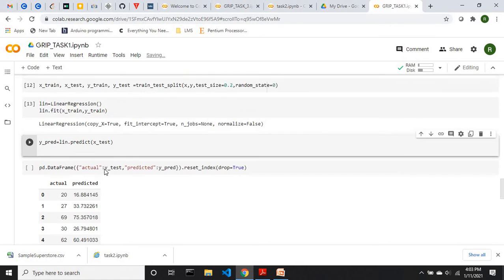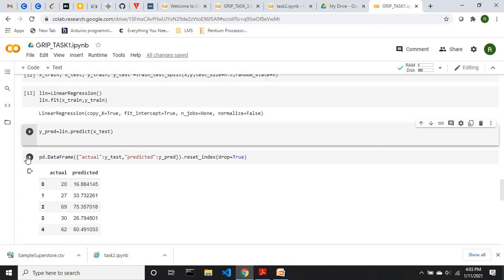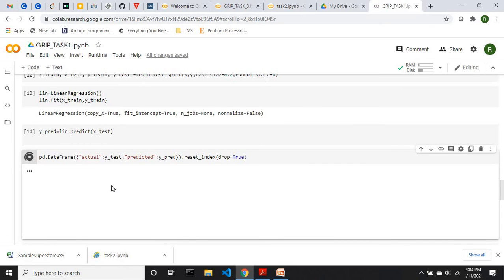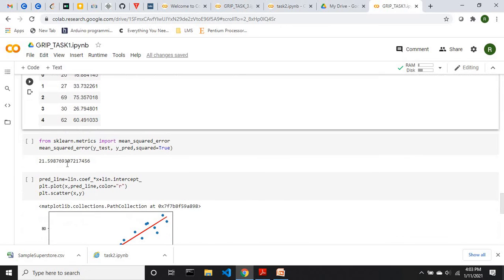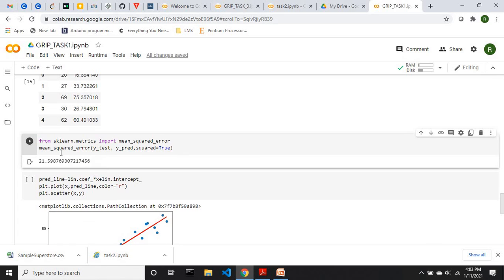Now let us compare what it has actually predicted and the actual values. So here it is, the actual value and the predicted. They are pretty close. Since it does not give us a very good overview, let us calculate the error that we are getting in this. The mean squared error is 21.5987. It's fine, it's pretty good.